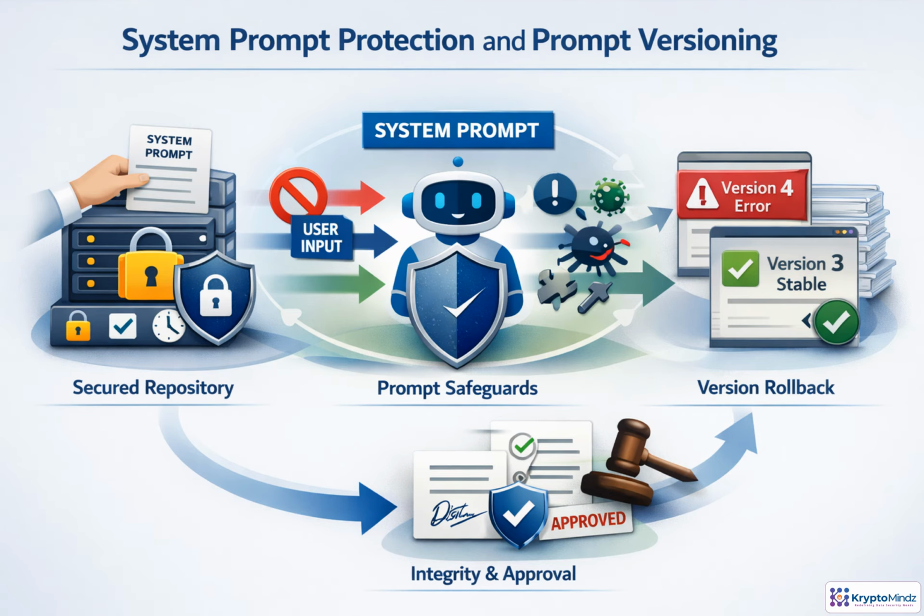System prompts deserve even tighter control. They define behavior, safety limits, and tool permissions, so they need controlled storage, access review, and version history. At runtime, user input and retrieved content must never outrank system instructions. Integrity checks and approvals help ensure the deployed prompt is the one you intended. And when a prompt causes safety, accuracy, or compliance problems, versioning lets you roll back quickly to a known good state.